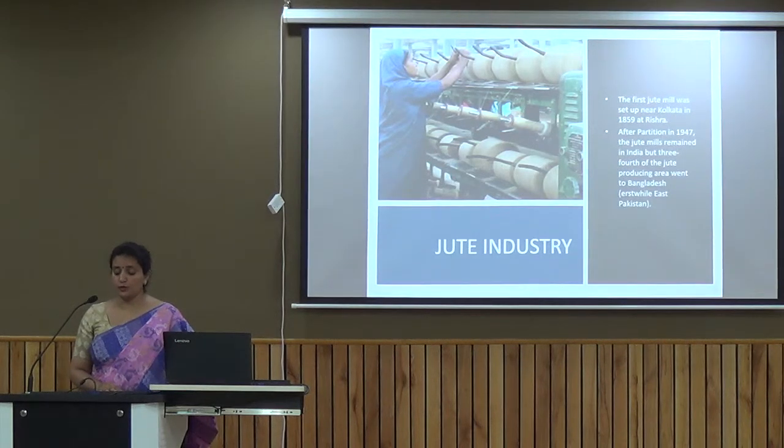The first jute mill was set up near Kolkata in 1859 at Rishra. After the partition of 1947, India had only a small number of jute mills left. Three-fourths of the jute mills went to Bangladesh, which was earlier called East Pakistan.